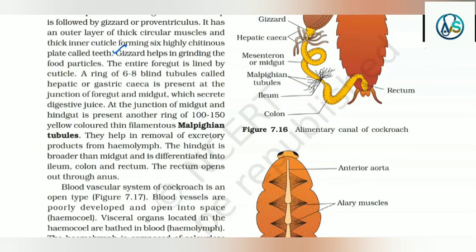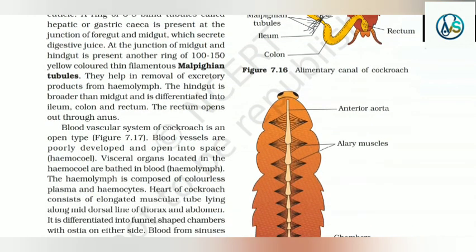A ring of 6 to 8 blind tubules called hepatic or gastric ceca is present at the junction of foregut and midgut, which secrete digestive juice. At the junction of midgut and hindgut is another ring of 100 to 150 yellow-colored thin filamentous Malpighian tubules. They help in removal of excretory products from hemolymph. The hindgut is broader than the midgut and is differentiated into ileum, colon, and rectum.